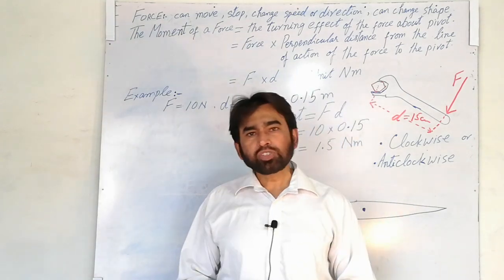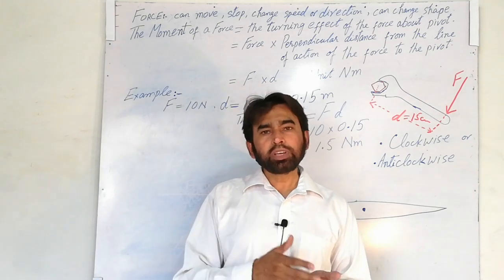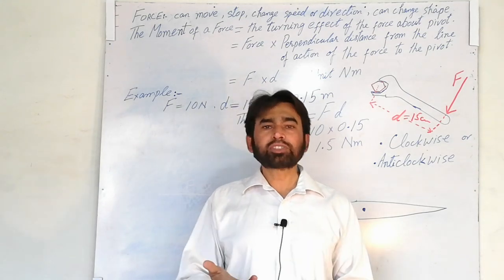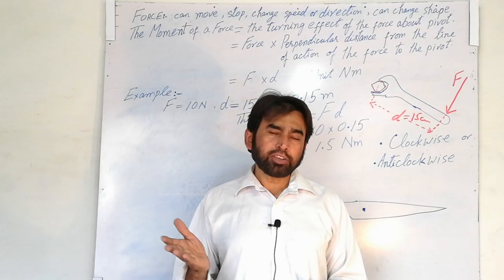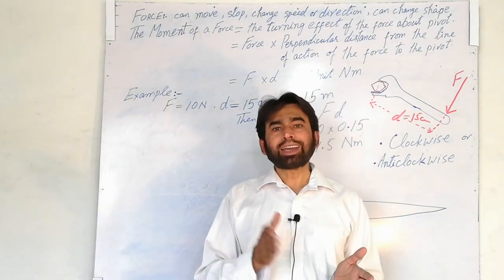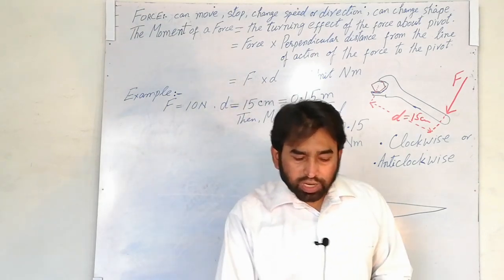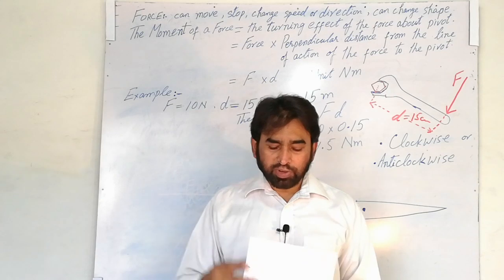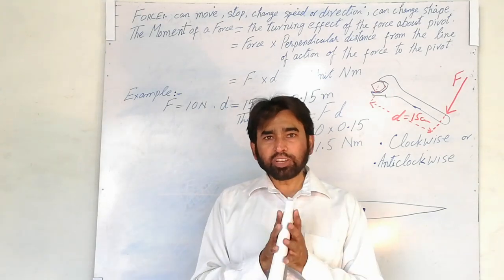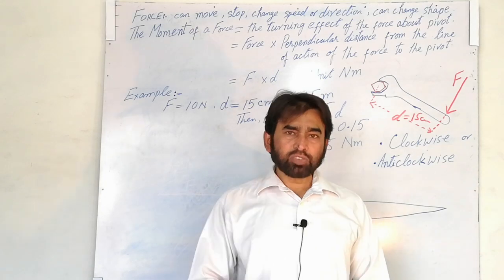Or simply we can say that force can produce an acceleration in a body, because slowing down a body, moving a body faster, or changing the direction of the body all come within the ambit of acceleration produced by a force. Another thing force can do is change the shape of the body. For example, if I have this piece of paper, by the application of force I can change the shape of the paper. Now these were the effects which force can do.